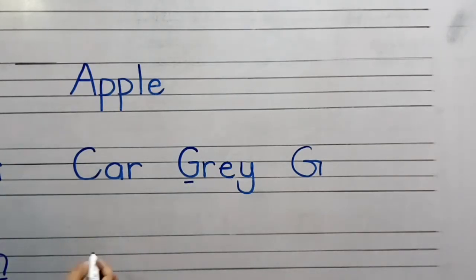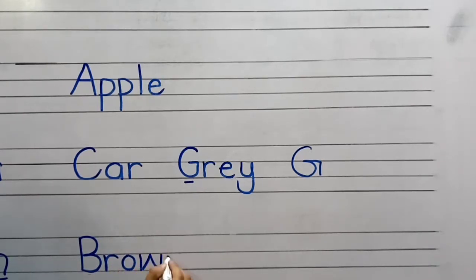Second color is brown. How do we write brown? B, R, O, W, N, brown. Kids, focus on formation. This is colors names.